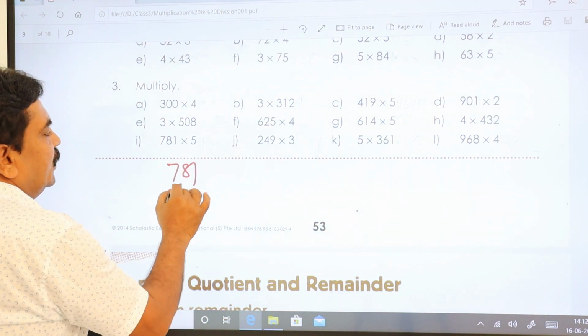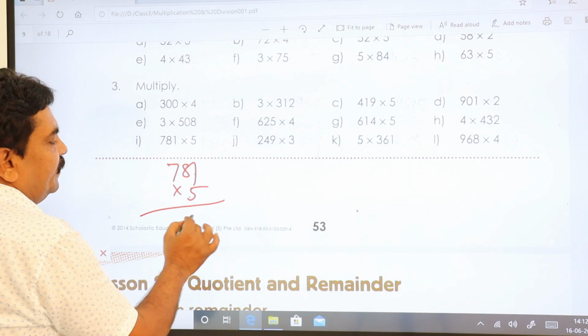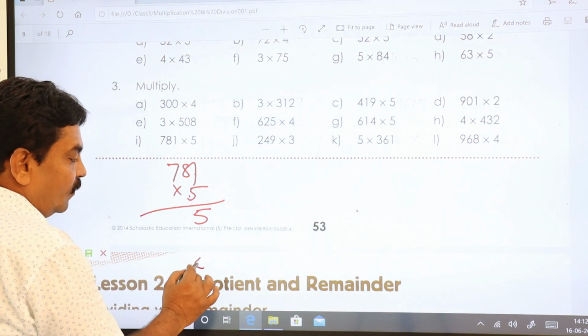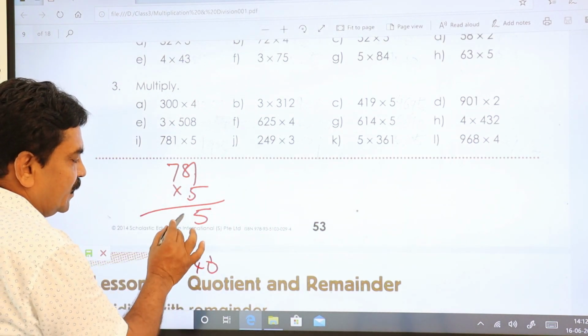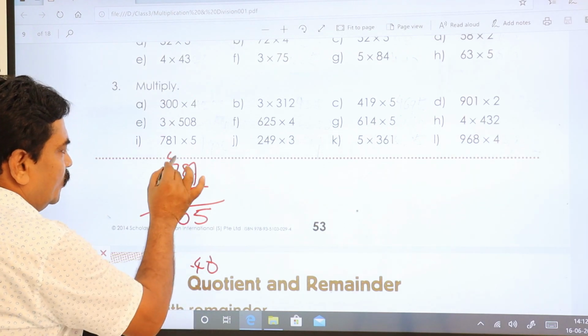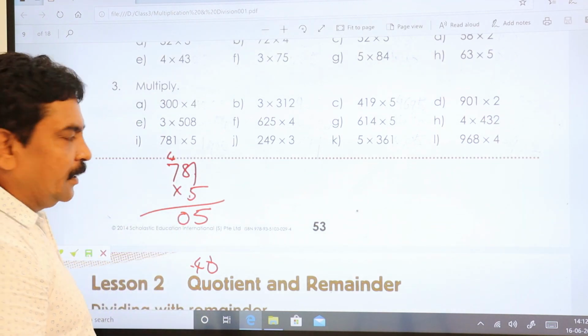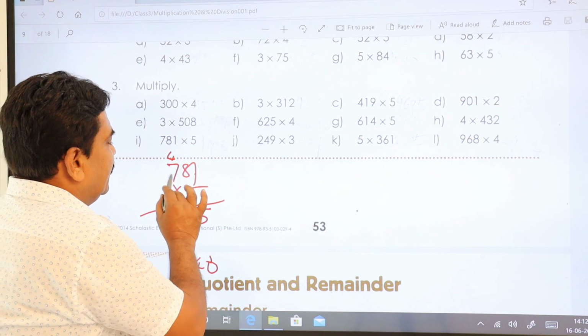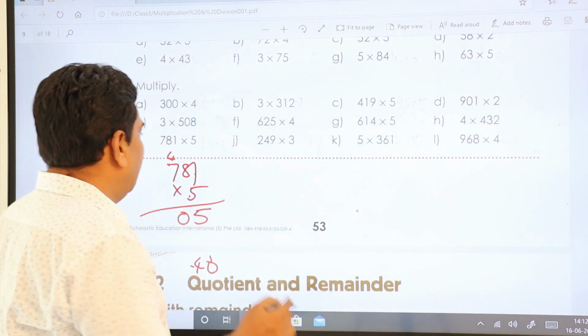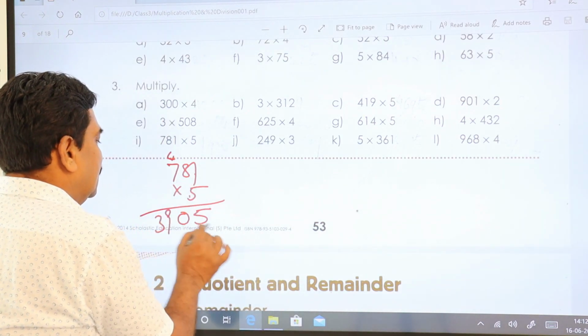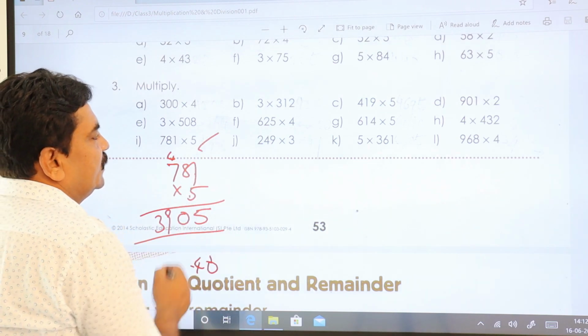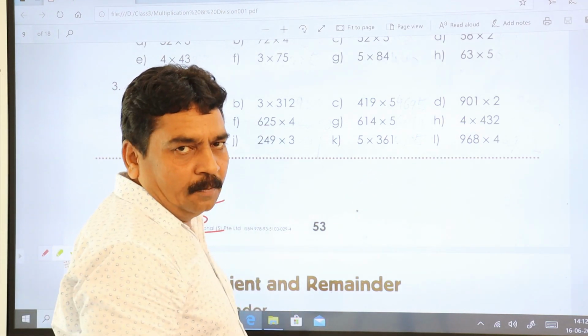781 into 5. 5 ones are 5. 5 eights are 40. You got it. So you keep ones place value here and tens place value onto the next number. 5 sevens are 35. 35 plus 4, 39 is your answer for this.